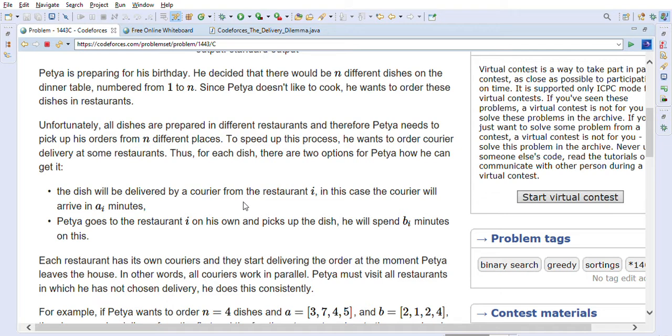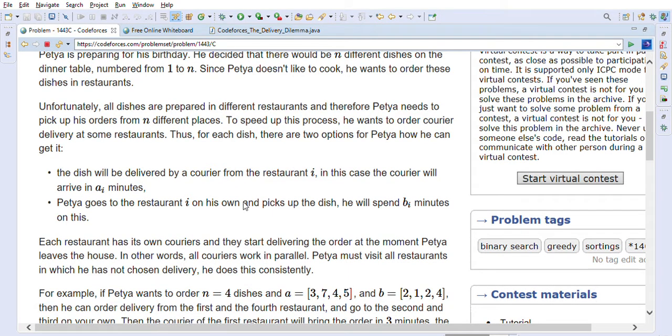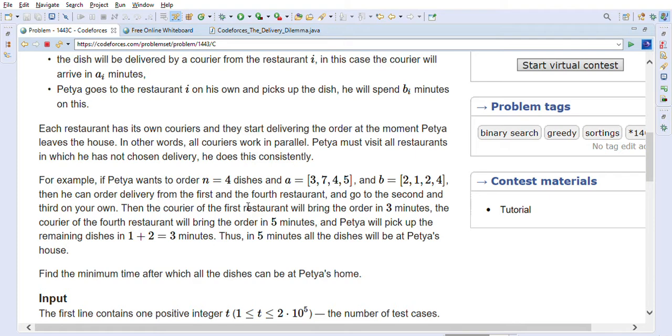Thus, for each dish, there are two options for Petya on how he can get it. The dish will be delivered by courier from restaurant i. In this case, the courier will arrive in a_i minutes. Or Petya goes to restaurant i on his own and picks up the dish. He will spend b_i minutes on this. Each restaurant has its own couriers and they start delivering the order at the moment Petya leaves the house. In other words, all couriers work in parallel. Petya must visit all restaurants in which he has not chosen delivery.